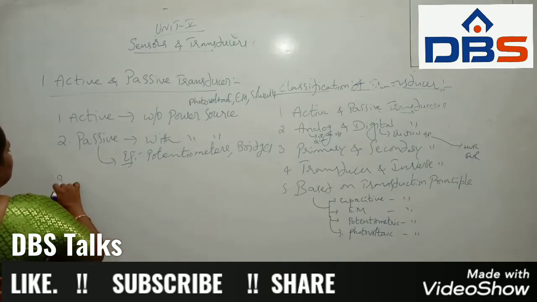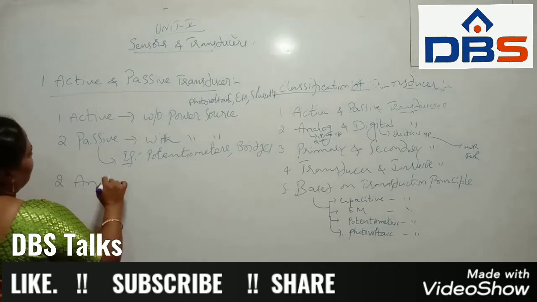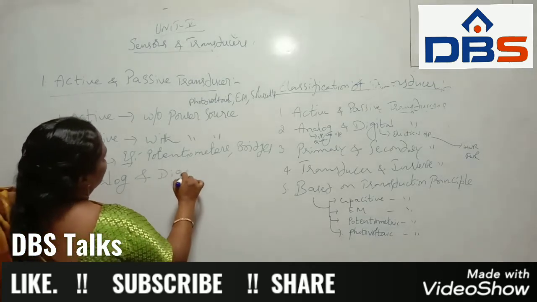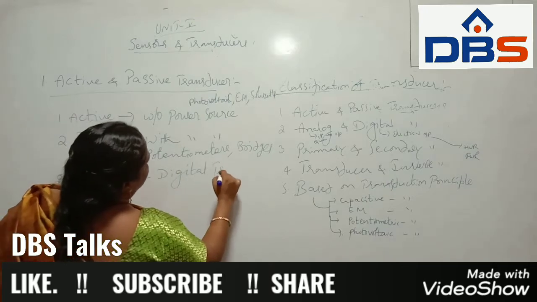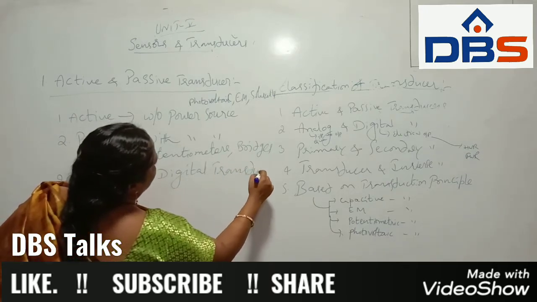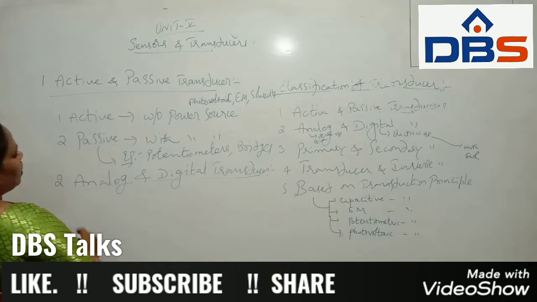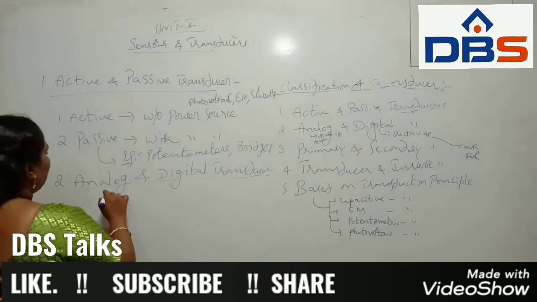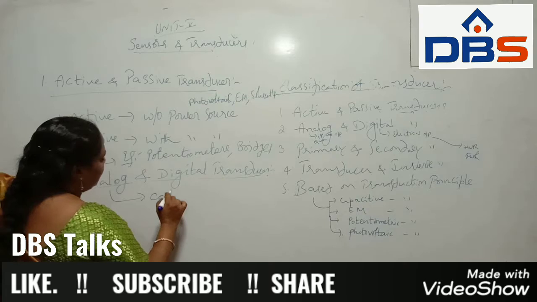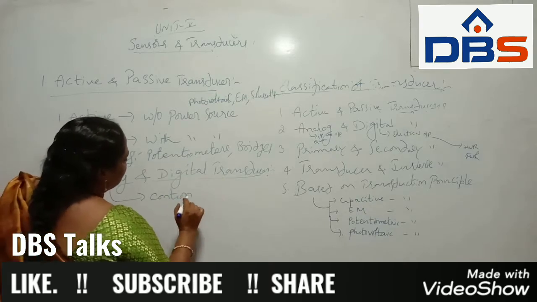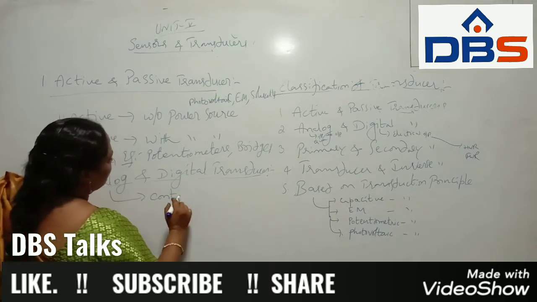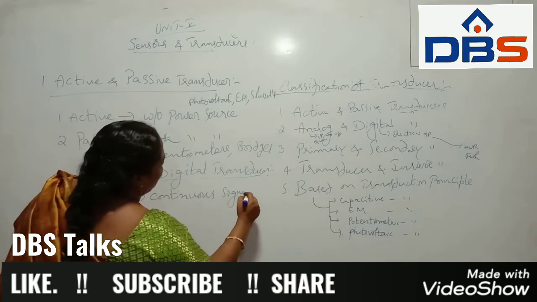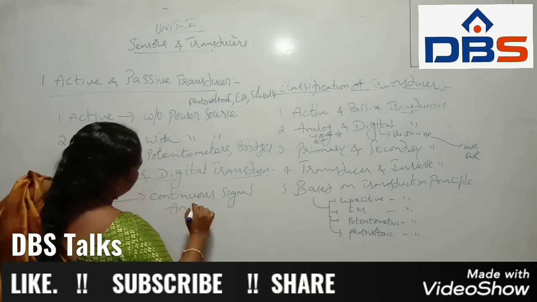Next, another one is analog and digital transducer. Here analog means the output is in the form of a continuous signal, that is, in analog form.